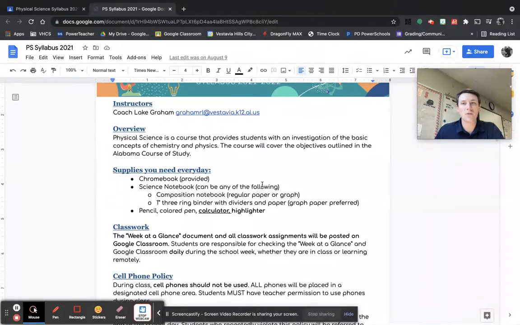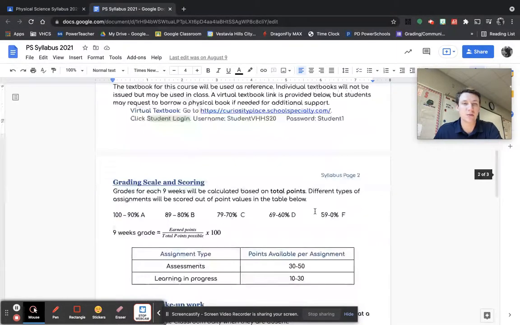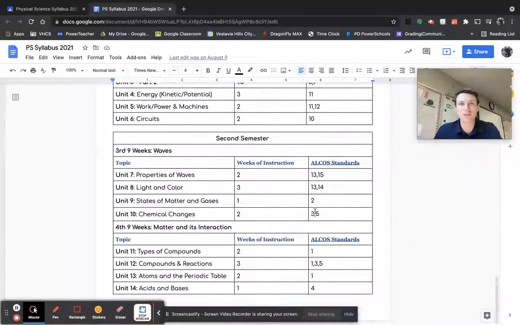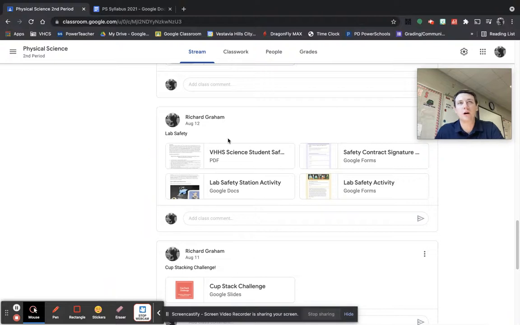If you ever need to refer to anything, it can be found on your students' Google Classroom, with all the information that we will discuss here in just a moment. Almost all of your students' assignments will be turned in via this resource this year. This will also be where any presentations or resources used for in class notes will be posted. The majority of posted assignments will include a due date and will indicate the status of your student's submission of that work, either turned in late or missing.